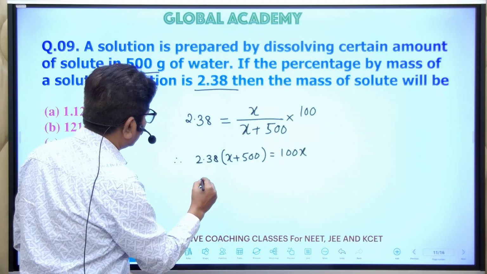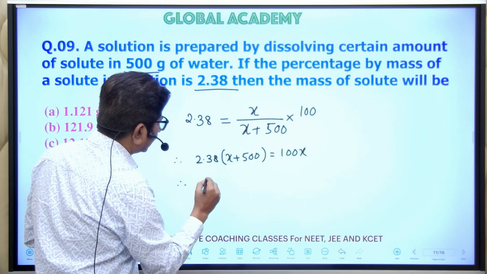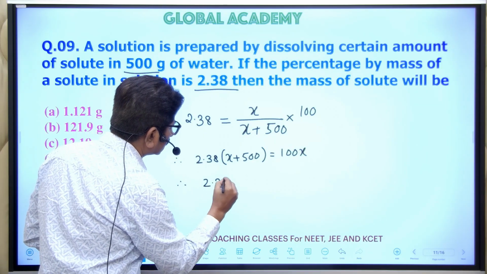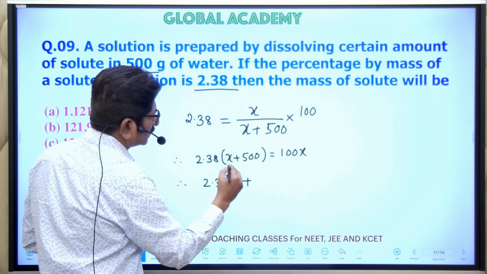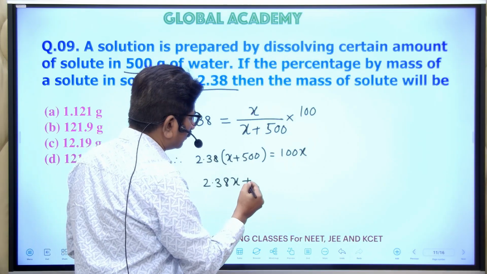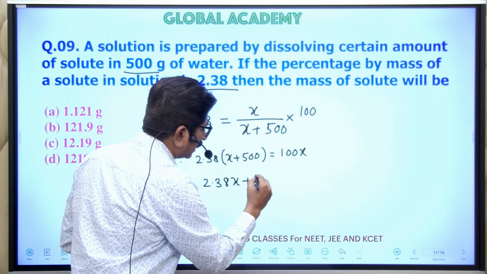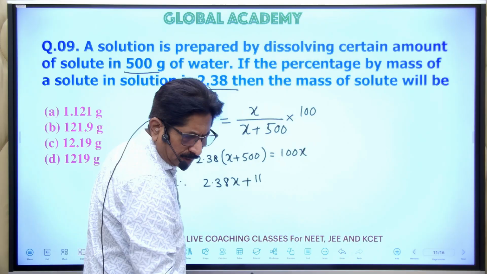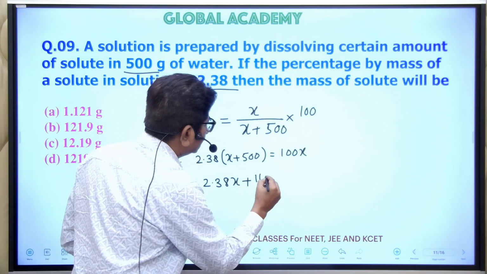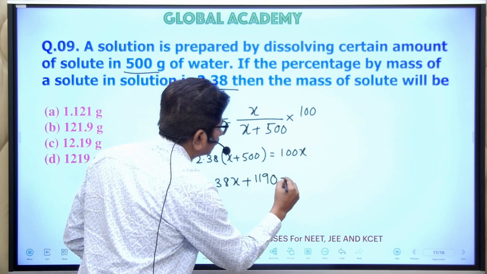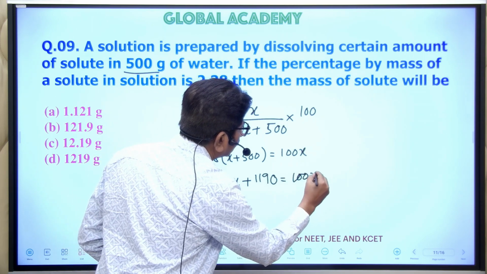So it is 2.38x plus, this multiplication, if you do it, it is 1190 (sic, 2.38 times 400 is 952), which is equal to 100x.